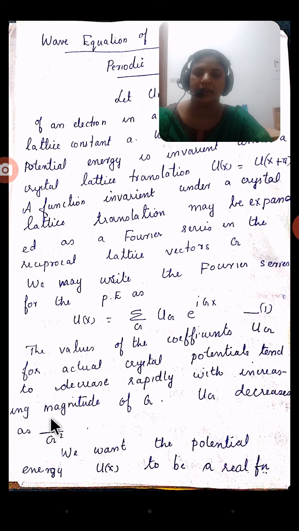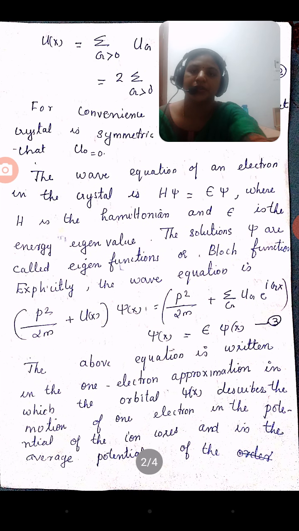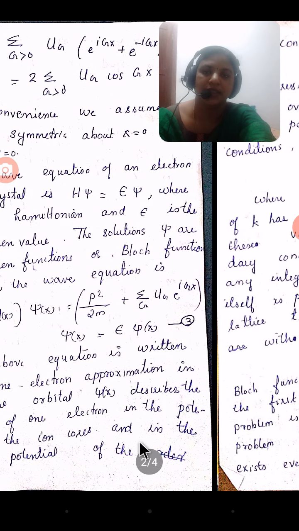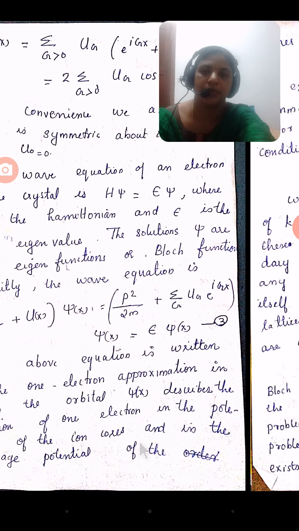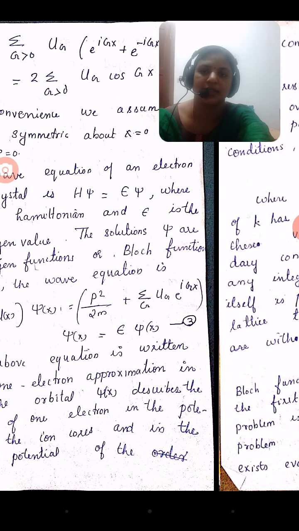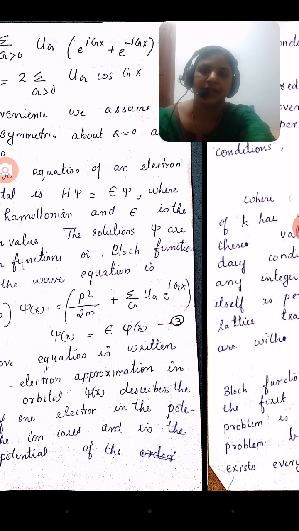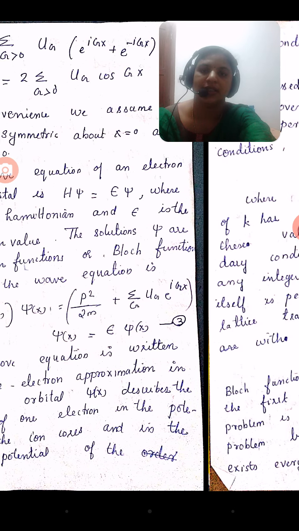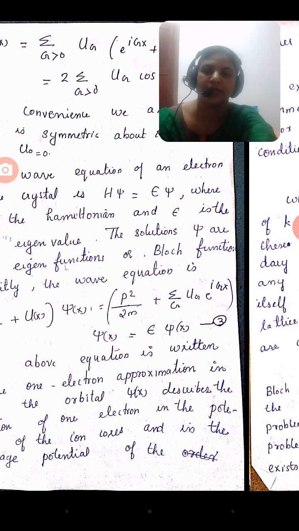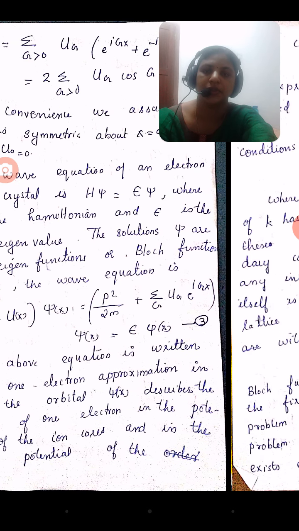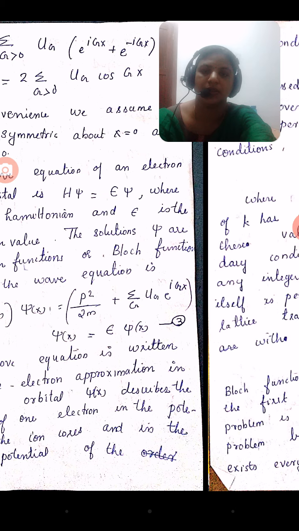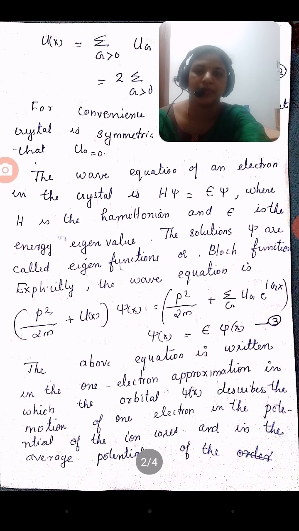Then we want to explain the actual potential energy. If the potential energy is a real function, it can also be written as the summation over g greater than 0 of Ug times e raised to i gx plus e raised to minus i gx, which equals 2 times the summation over g greater than 0 of Ug cos gx.